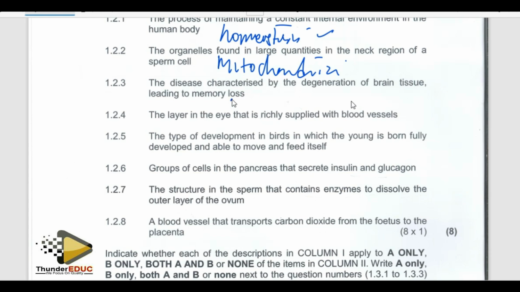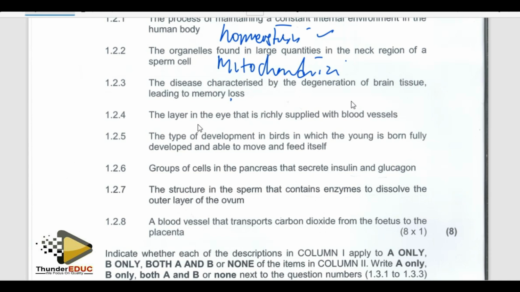Degeneration of the myelin sheath is called multiple sclerosis. But now here they're saying degeneration of the brain tissue leading to memory loss. Hence, it is Alzheimer's disease.